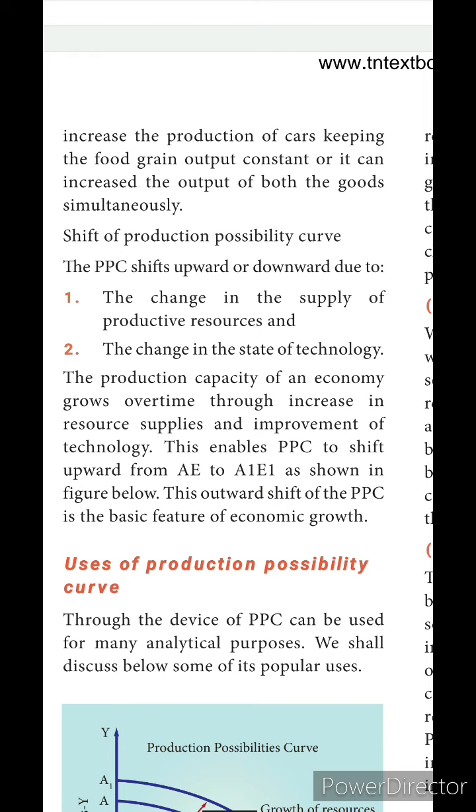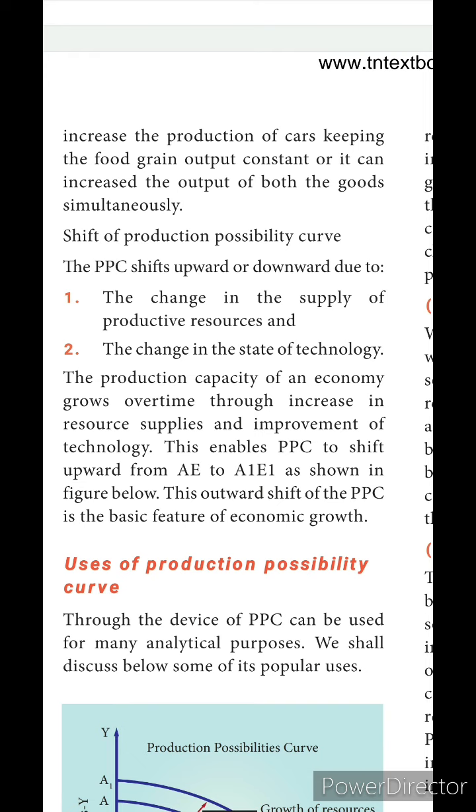The change in the supply of productive resources. When the supply of productive resources goes to food production, the production of cars will be reduced, isn't it? The upward and downward shift is due to the raw material. If we get the raw material for food production, we can give more food production.